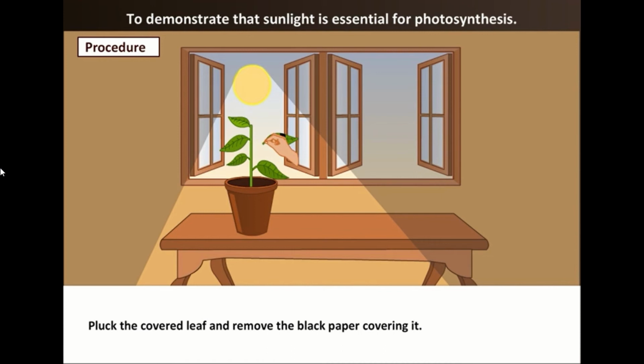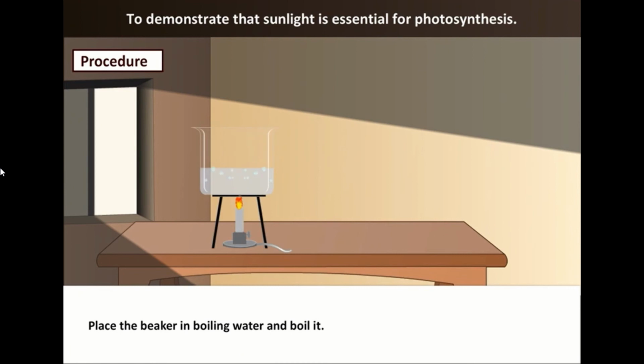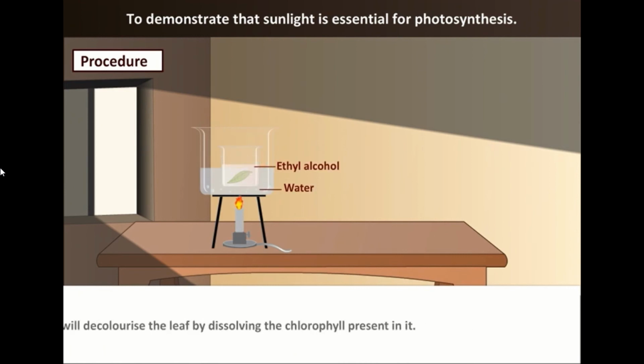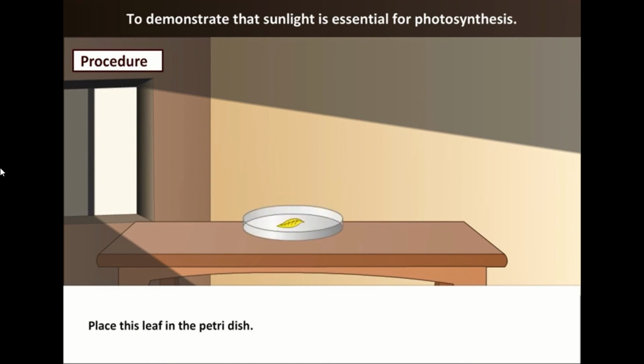Pluck the covered leaf and remove the black paper covering it. Next, put the leaf in a beaker containing ethyl alcohol. Place the beaker in boiling water and boil it. Alcohol will decolorize the leaf by dissolving the chlorophyll present in it. Take out the leaf and wash it with water. Next, place this leaf in a petri dish.